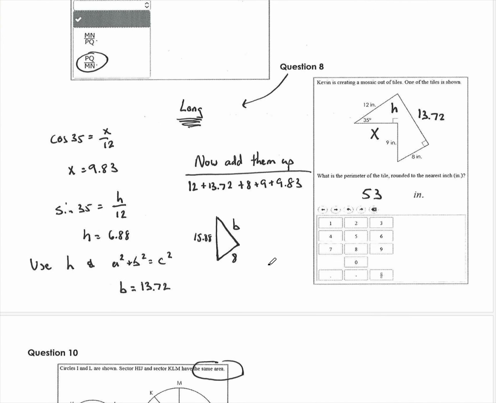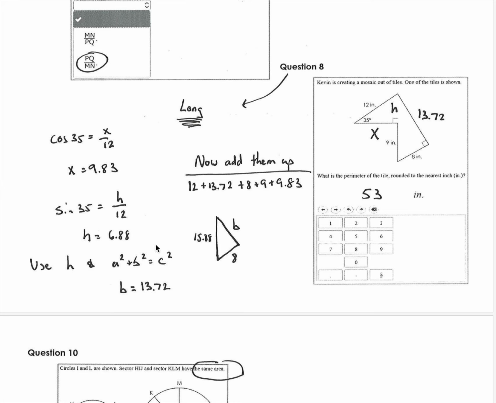This one is crazy long for a multiple choice question. You need to find the perimeter of this thing. It's like 5 steps. Step 1 is to find x. So think of this little guy as a right triangle, and we're going to use cosine. Cosine of 35 is x over 12, and this is one-step algebra, and we find this distance x here is 9.83. Then we need to find the height of this triangle. We do sine of 35 is h over 12 and get 6.88. So now I know that this right here, h, is 6.88.